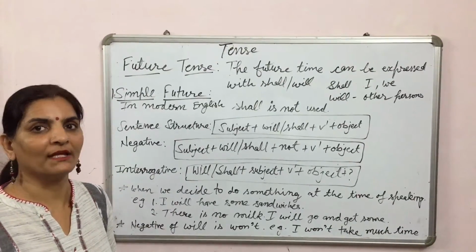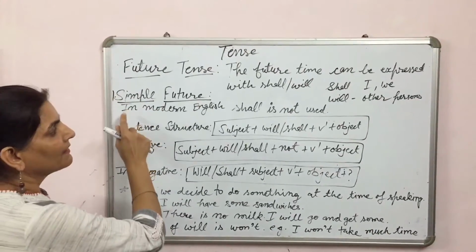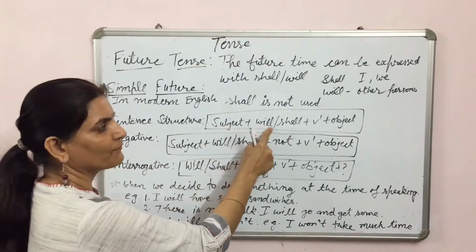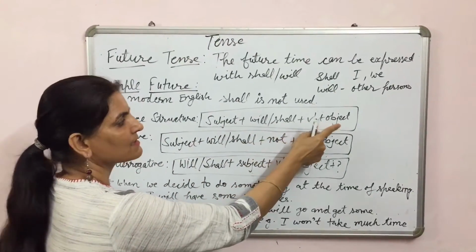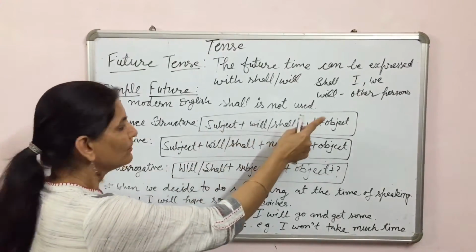Commonly we use will. Let us do the first one, simple future tense. See the sentence structure for this tense: subject plus will/shall plus V1 plus object. For example, he will go to Mumbai.